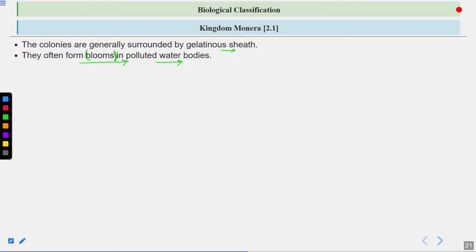Increase in the BOD means an increase in the biological oxygen demand. Remember this: an increase in the BOD means there is an increased demand for oxygen, because oxygen is being utilized for the decomposition of the organic matter.